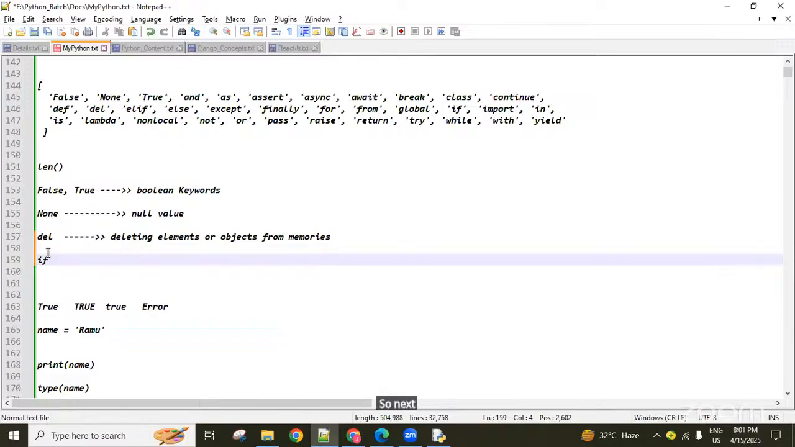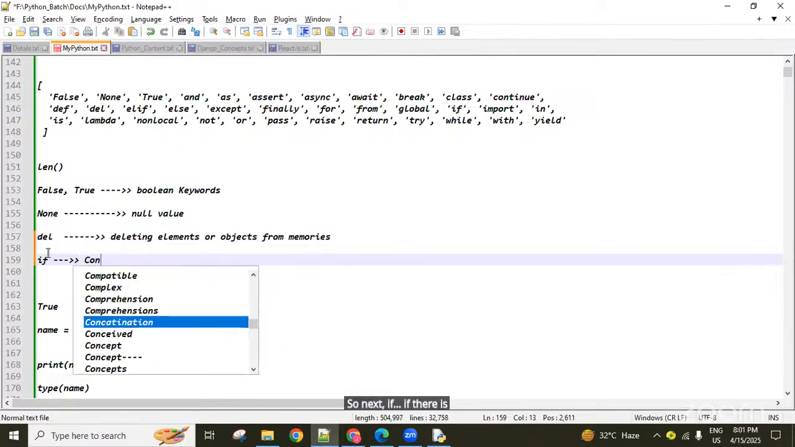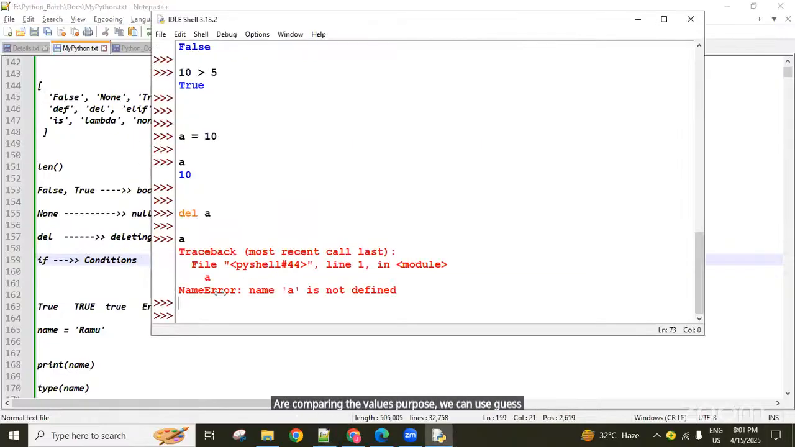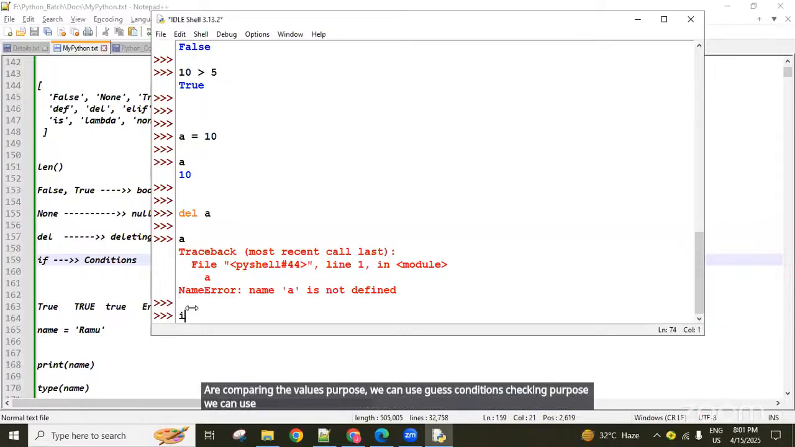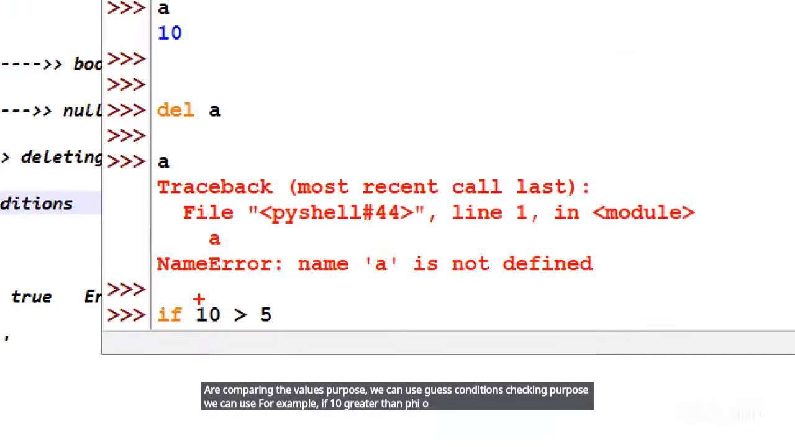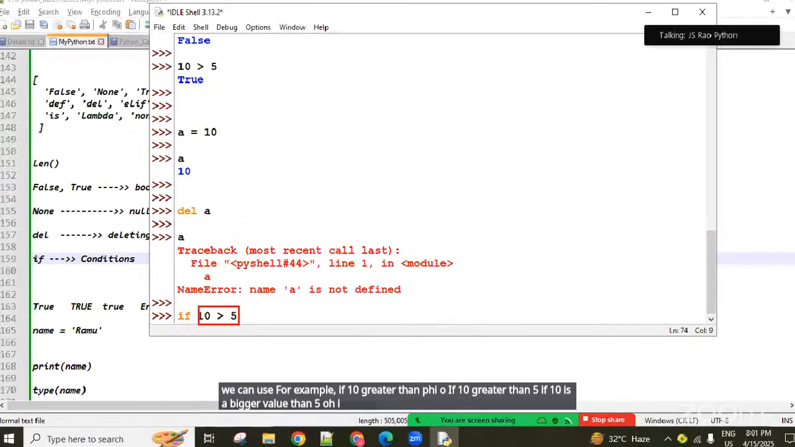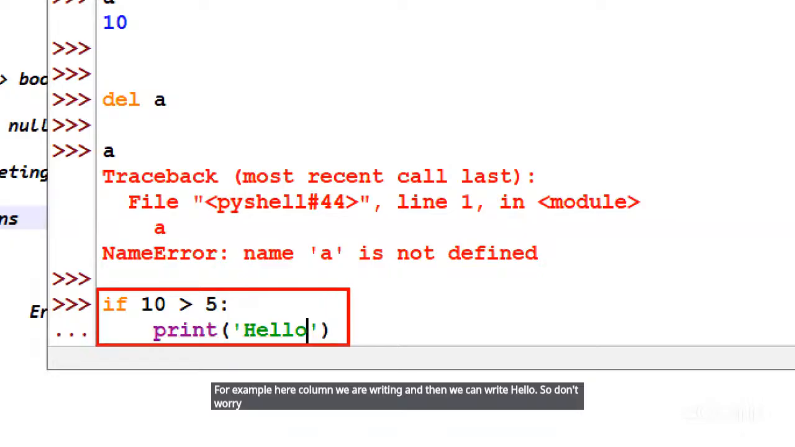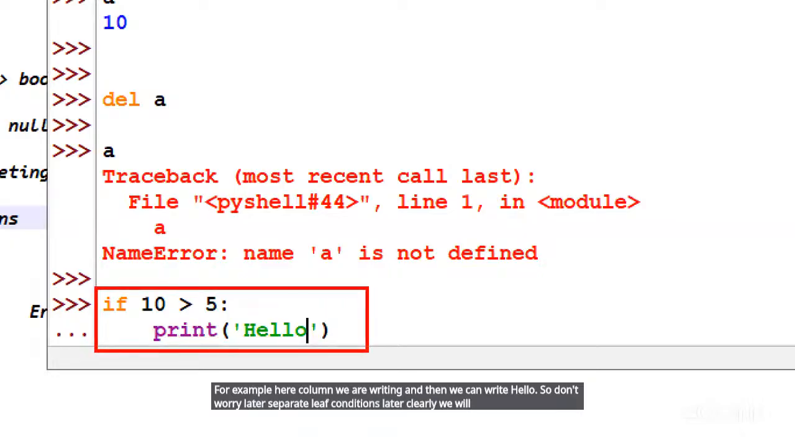Next, if is there, guys. We can use it for checking conditions, comparing values. For example, if 10 greater than 5, if 10 is a bigger value than 5, I want to do something. For example, here we write a colon, and then we can write print hello. Don't worry, later we will discuss if conditions separately and clearly. I will explain a number of programs there.